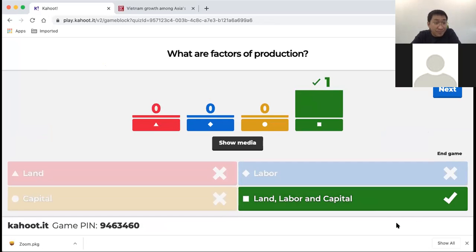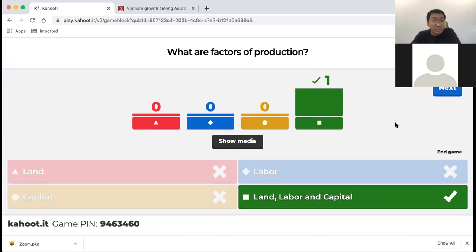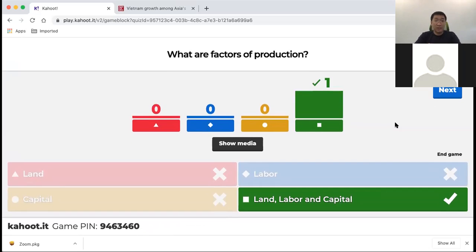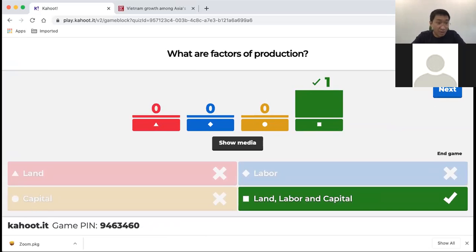Next one. I supposed we had three questions, but I don't know where the other two are. Never mind. Something is wrong with the game, but I believe that perhaps you have an idea about the factors of production.